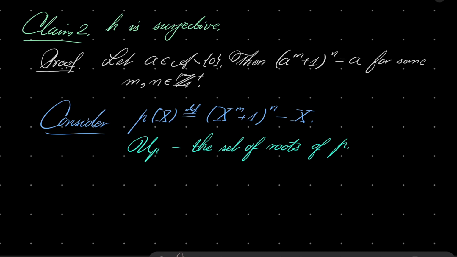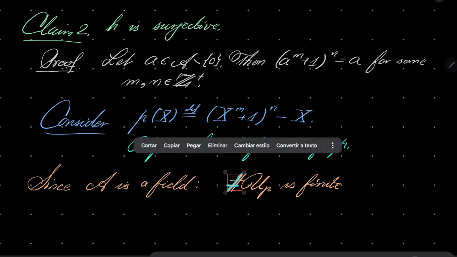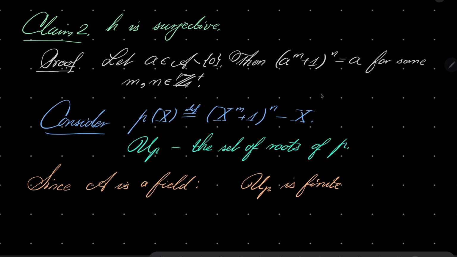First, since our ring A is a field, the set of all these roots must be finite. The cardinality of U of p is finite, which is very important.